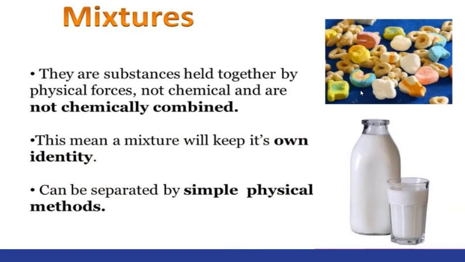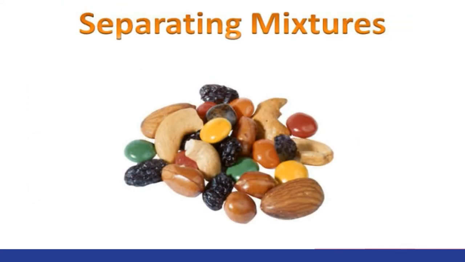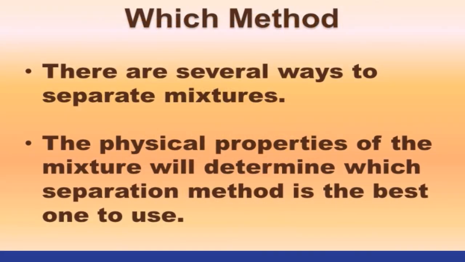Now, there are substances held together that are not chemically combined, and what is that called? That is called a mixture. It holds its own identity, and these mixtures can be physically separated. So let's take a look at how to separate a mixture. There are several ways to separate it. The way you would separate it depends on what the mixture is. Every mixture will not be separated the same way. So let's take a look at some methods.